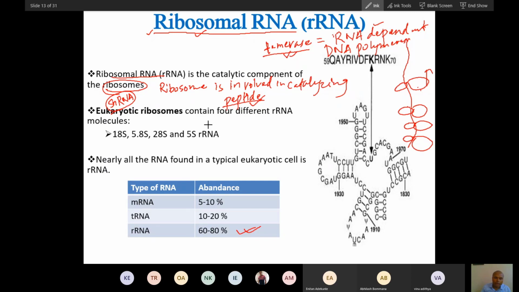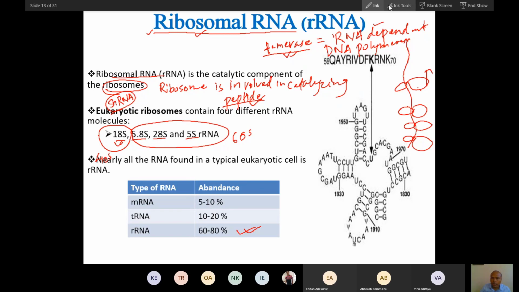You know this. Now the eukaryotic ribosome is made up of, you can see, 18S, 5.8S, 28S and 5S RNA. So four types of RNA are present there. Three types of RNA are part of the 60S component, and 18S is part of the 40S. Only one is part of the 40S, and three are part of the 60S. So you can see there are four types of rRNA.